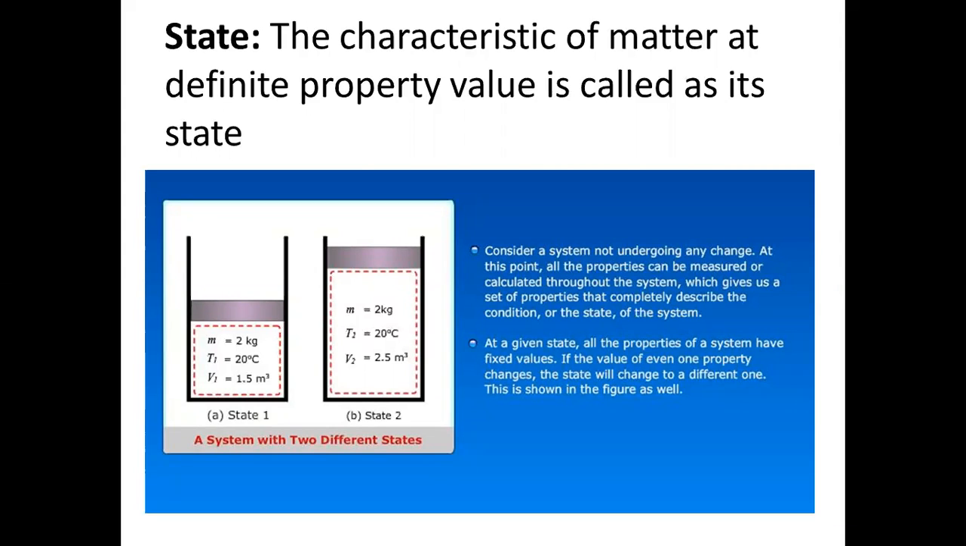For example, consider a system which is not undergoing any change at this point. All the properties can be measured or calculated throughout the system, which gives us a set of properties that completely describe the condition or the state of the system. At a given state, all the properties of a system have fixed values. If the value of even one property changes, the state will change to a different one.